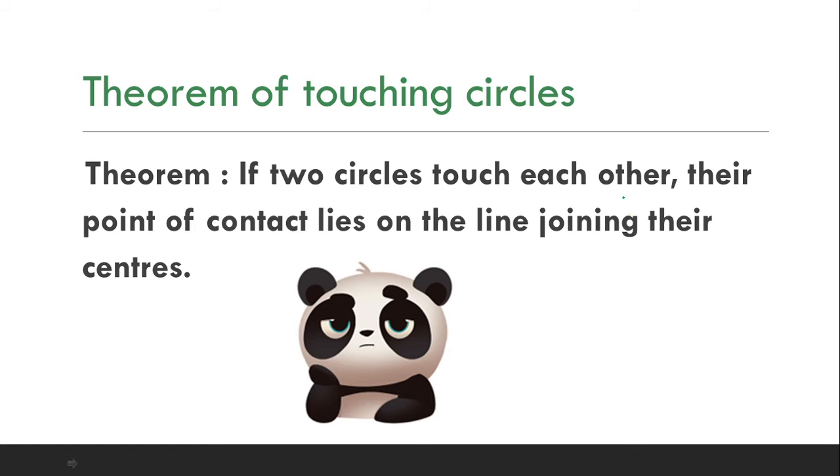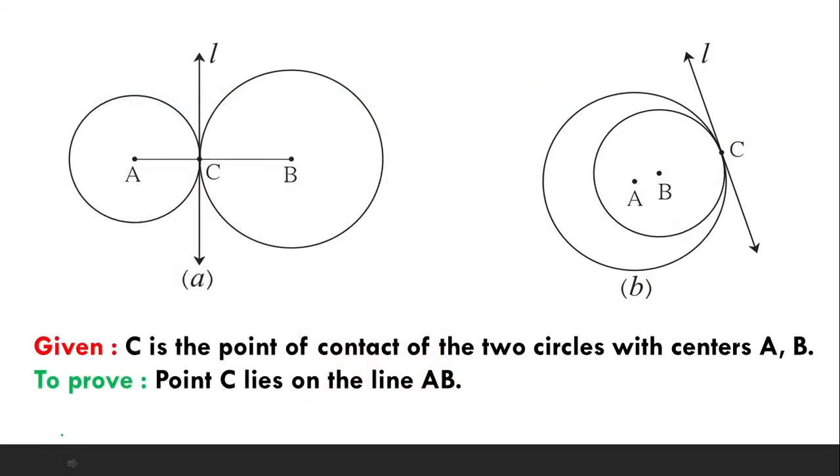So what we have to prove is that the point of contact will be on the line which is joining their centers. Let's see this with the help of a figure. Here we have taken both the cases. The first case is of externally touching circles and the second case is of internally touching circles.